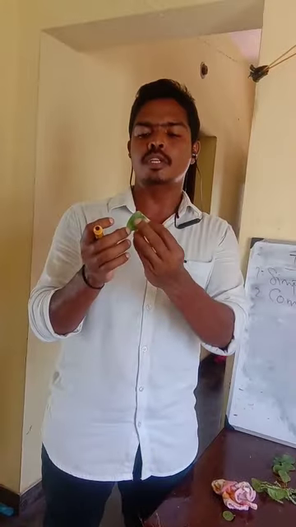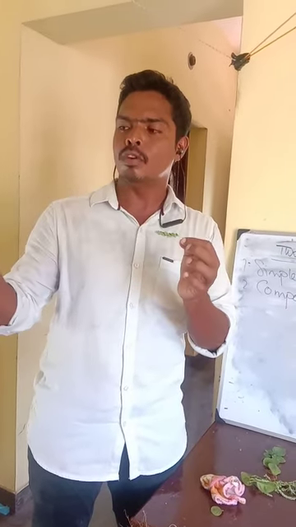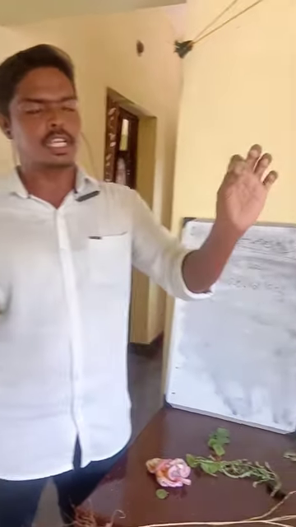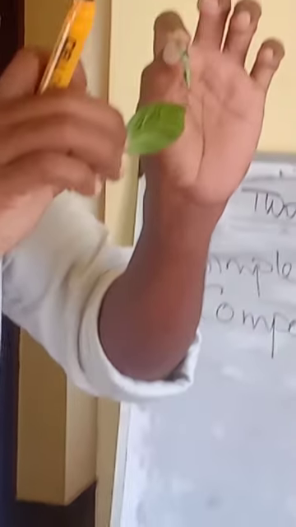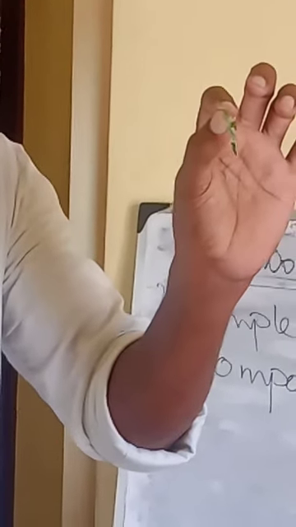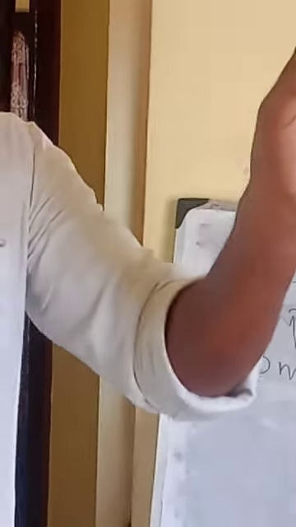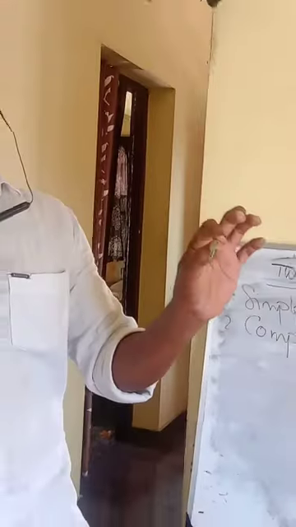Once again I will repeat, in a simple leaf the petiole won't be divided further, and a single leaf will be on a single petiole. In a compound leaf, there will be a petiole, and the petiole will be expanded, and from it so many small leaves will be joined together or produced together, and such leaves are called compound leaf. I think you got the point. If you have any doubt, you can ask me.